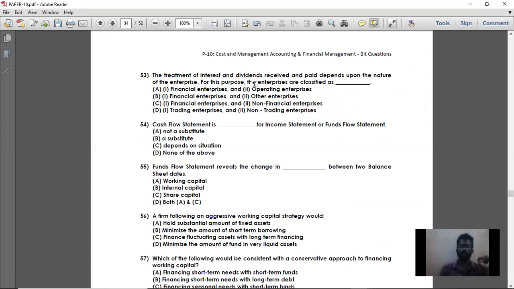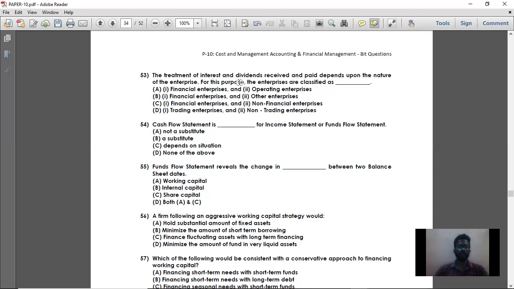So basically, the enterprise will be classified into financial enterprises and other enterprises. That is, interest and dividend received and paid depends upon the nature of the enterprise. Suppose you are running a financial service company, like a stock market consultancy company, then your interest and dividend paid and received will be considered in the operating activity.